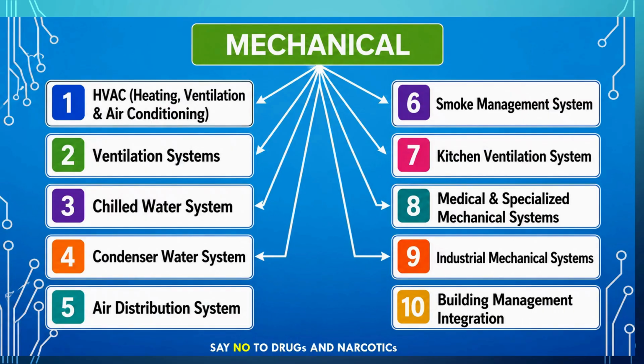In MEP, next is M. M represents mechanical. Mainly, people think it covers HVAC items, HVAC related work and everything. Kitchen ventilation system, ventilation, chilled water system, condenser water line, air distribution system, building BMS integration, industrial mechanical system. All these things come under mechanical. There is one more mechanical item which will come at the last. It's actually firefighting. I'll explain in a later stage.